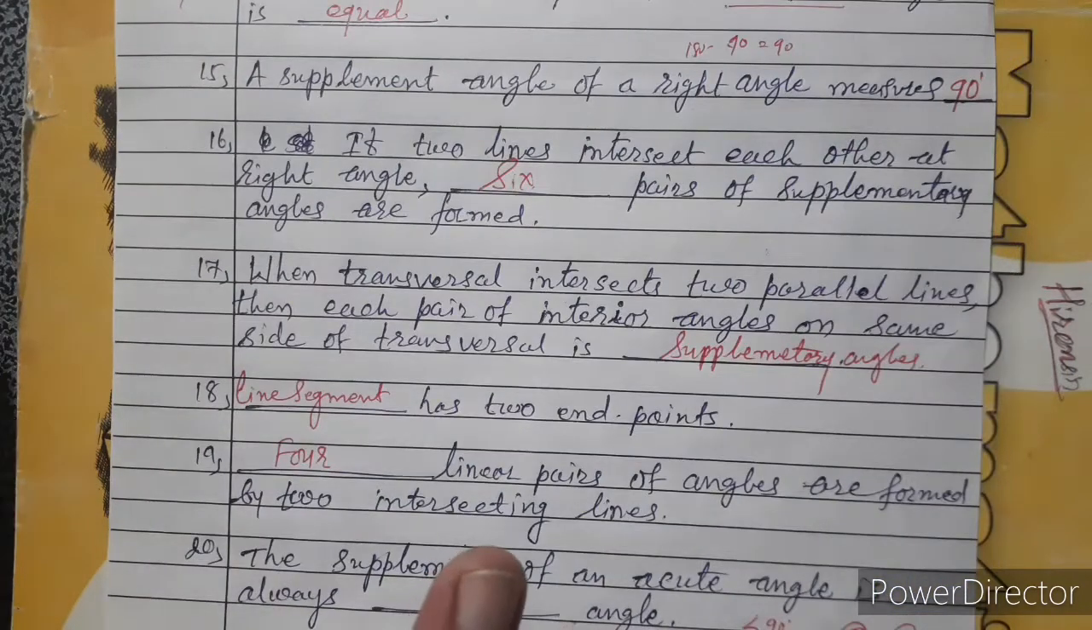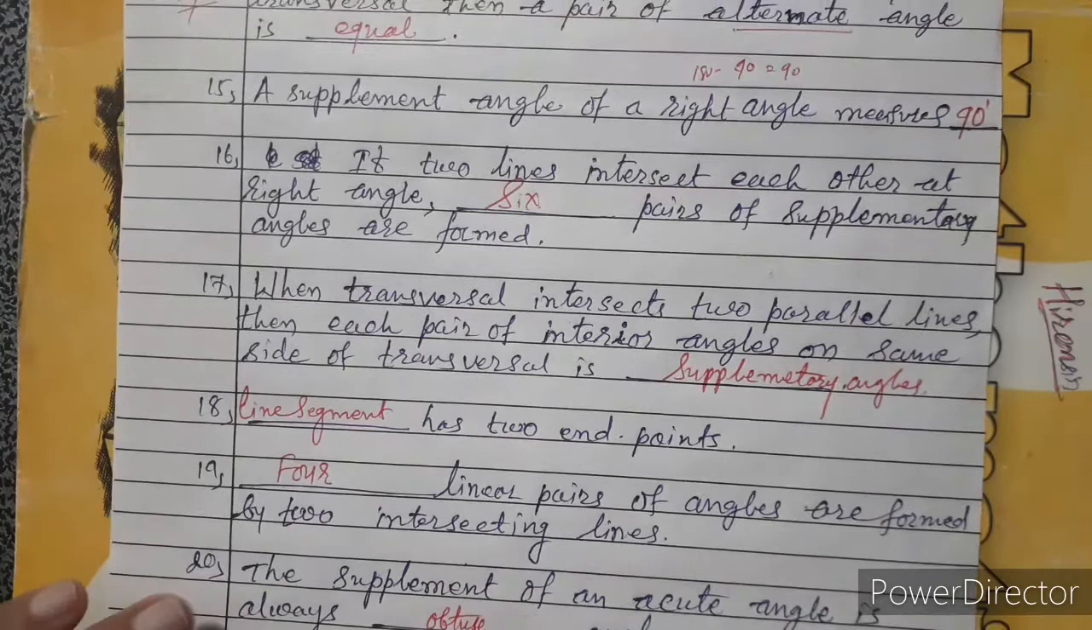So here total 20 fill in the blanks are there. You just write down all the fill in the blanks in your notebook. In the next period we will solve the long questions of chapter number 5.